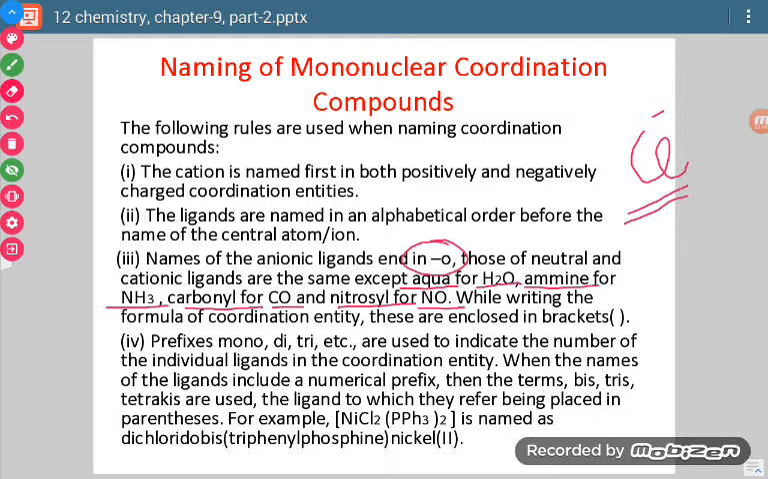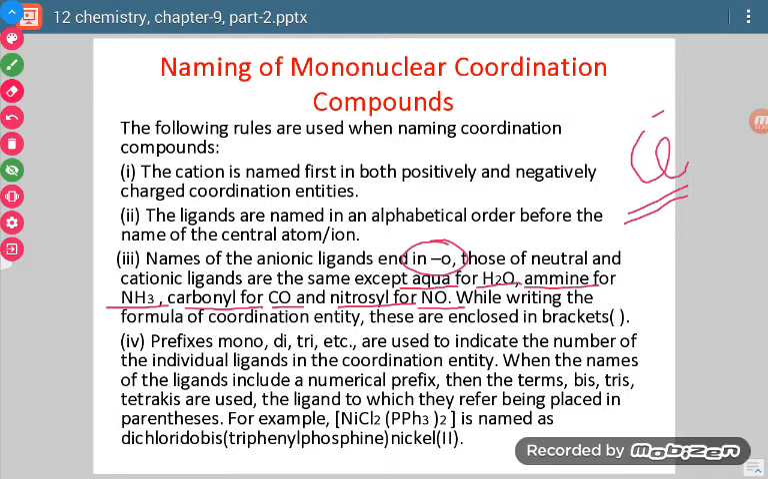Now for cationic ligands, the ending is as ium. We will be taking some examples ahead, so there you can understand better. Now when we write the formula of a coordination entity, it is enclosed in brackets. So the coordination entity name is enclosed in brackets.